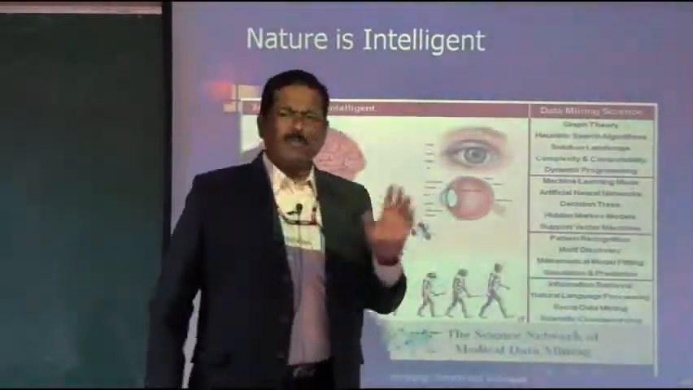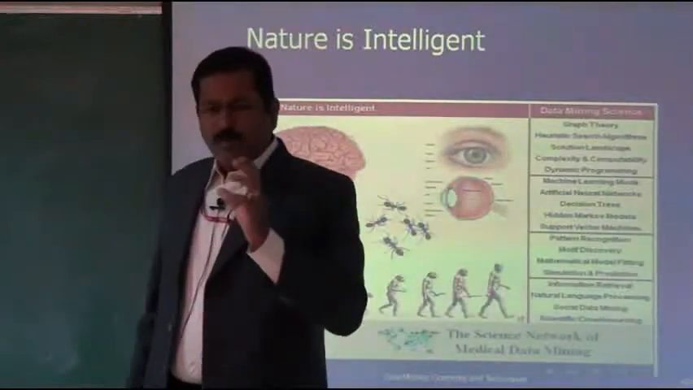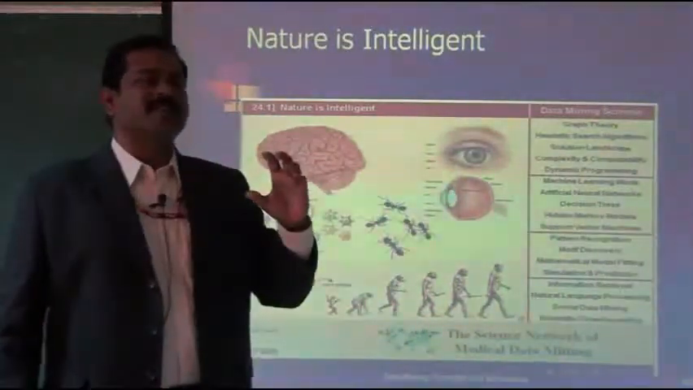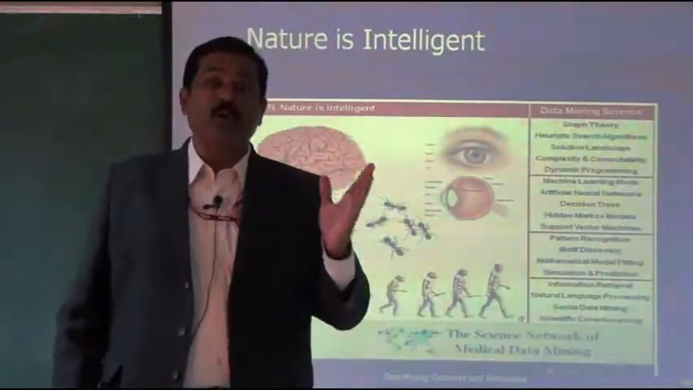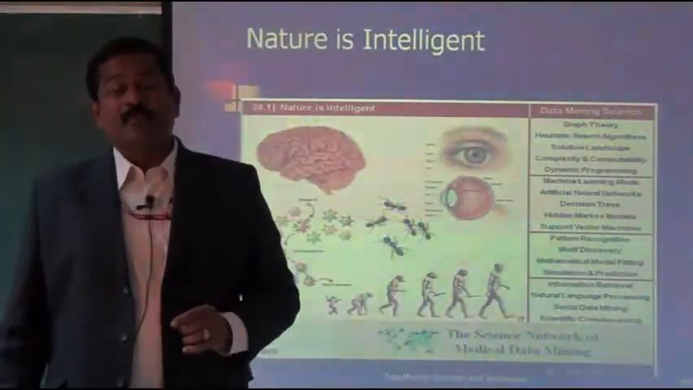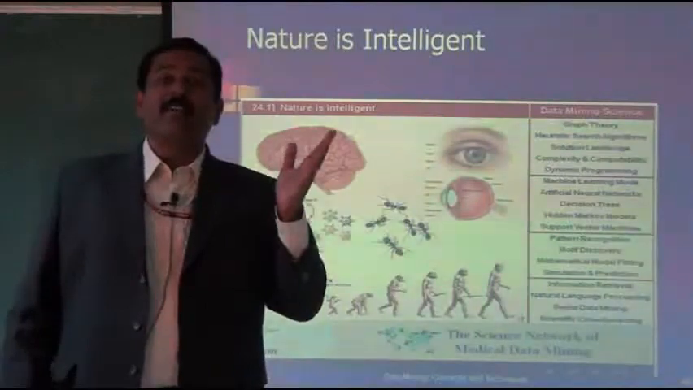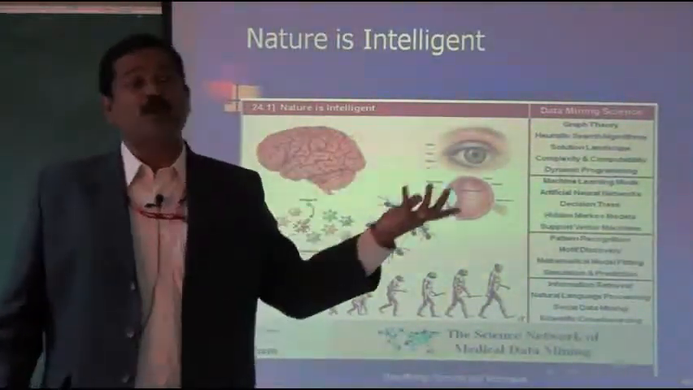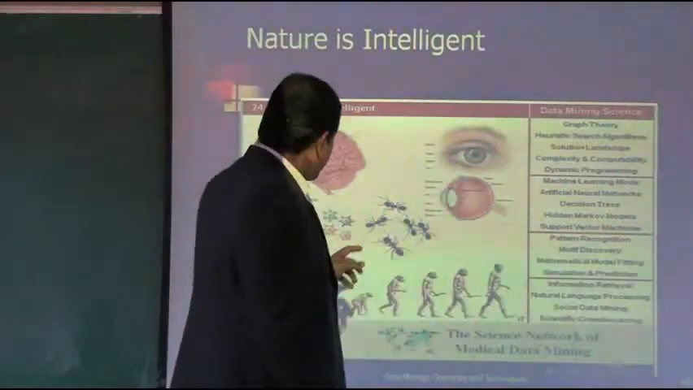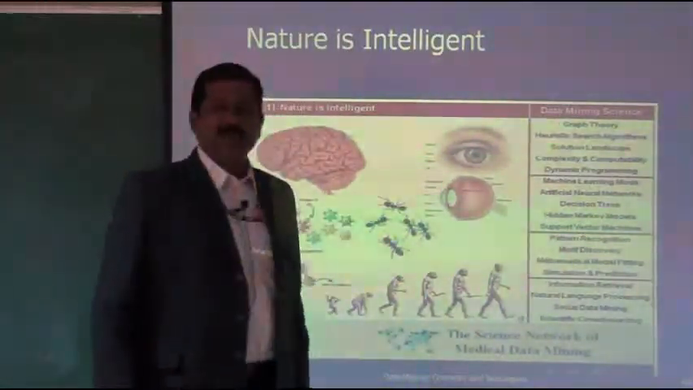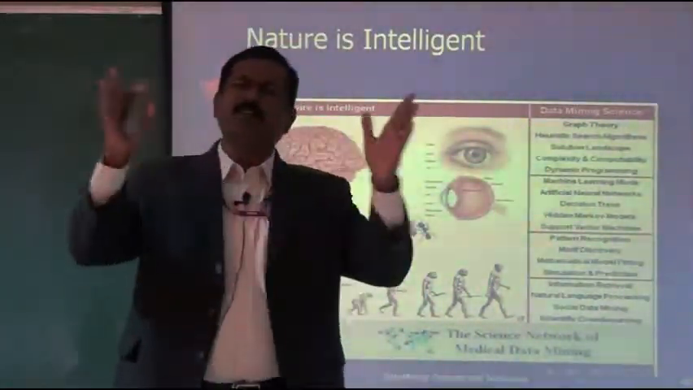And the third is eyes. Eyes are probably the most powerful device in the world, which can recognize objects better than any other computer, machine or sensor that exists in the world. And you see, evolution is a very intelligent process.